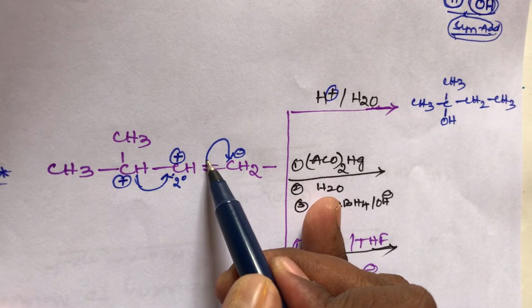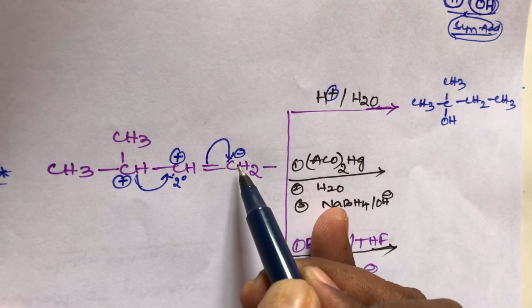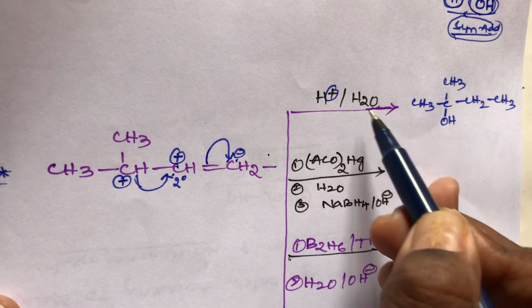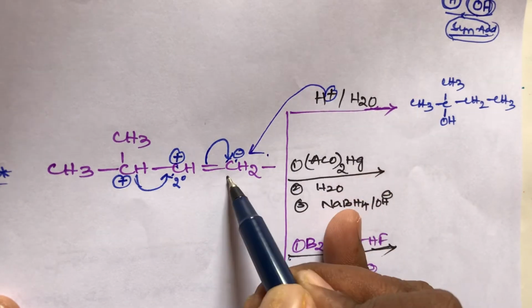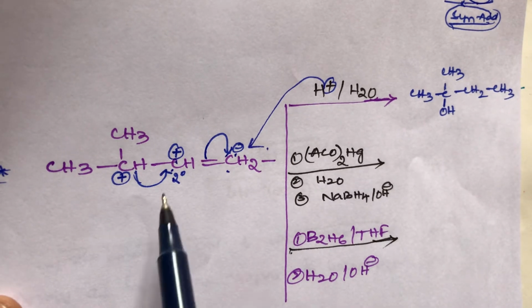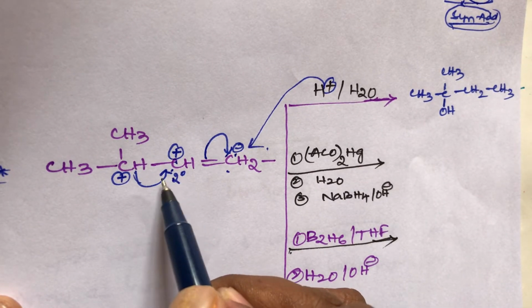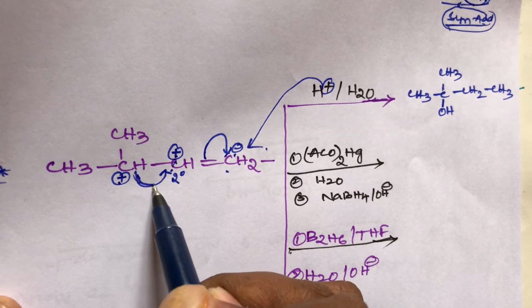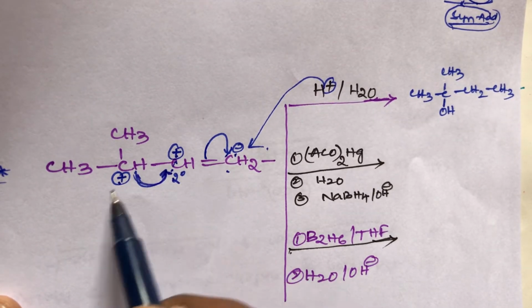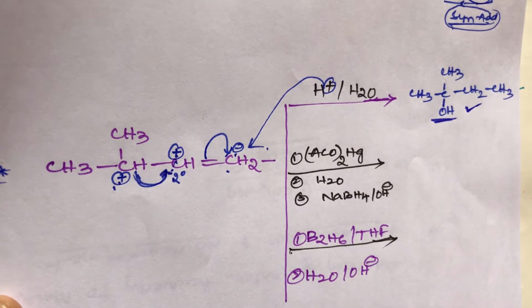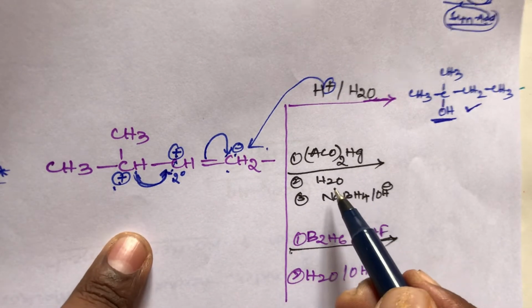First step, what happens? There is bond shifting, bond breaking. This carbon gets a negative charge, this carbon gets a positive charge. First the electrophile attacks this position to form a secondary carbocation. Intermediate secondary carbocation is formed. After that, hydride shifting, rearrangement is possible. The secondary carbocation wants to become a tertiary carbocation, so rearrangement is possible here. So OH minus will attack this position. So this is what I wrote as the final product. And what about this, student? That is the same.